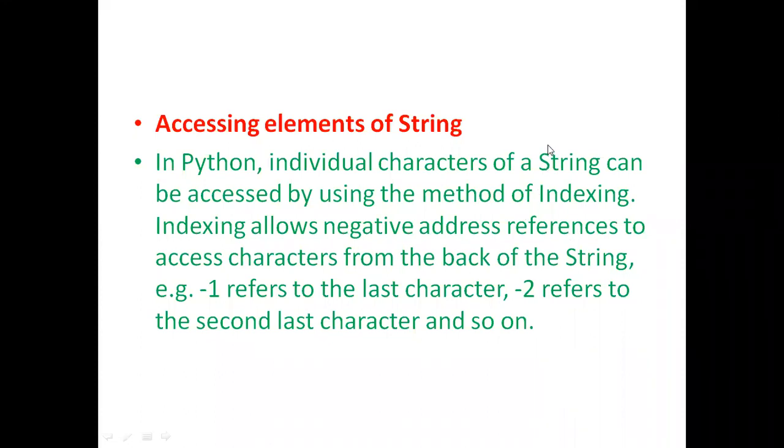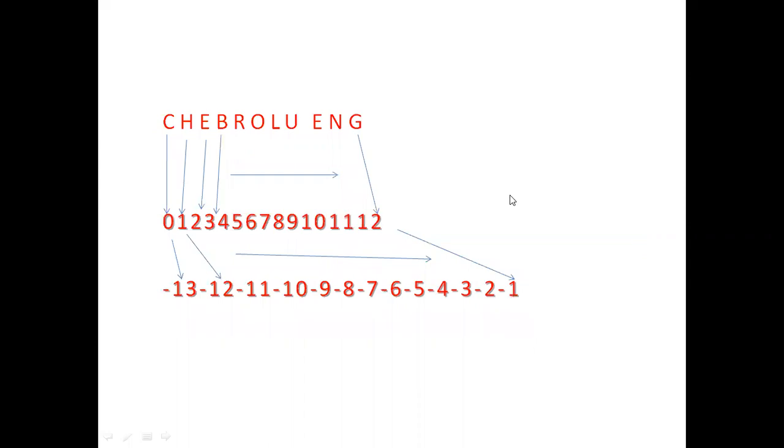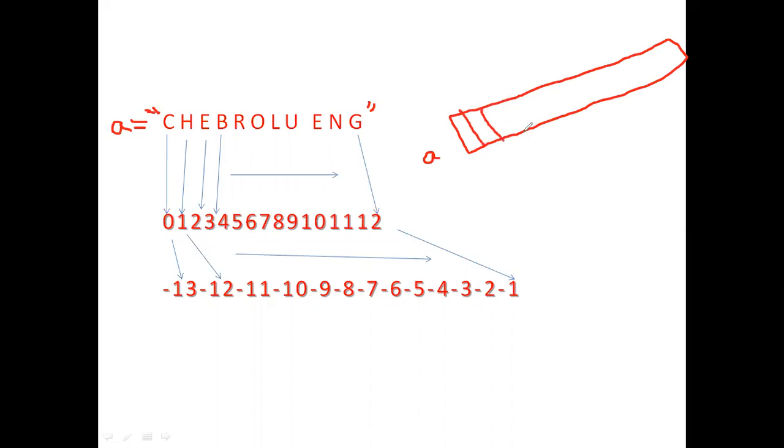I want to show this with one example. See here, Chebrolu ENG is a string. For example, I have given this string in a variable A, so A equal to Chebrolu ENG. Now, what is going to happen? In the memory, some amount of memory will be reserved under the name of A, and the memory location will be divided into parts.